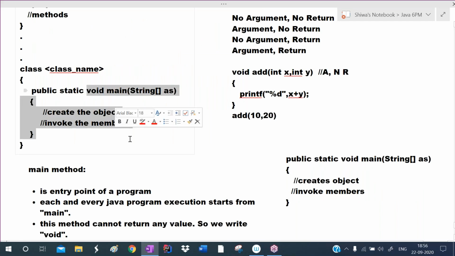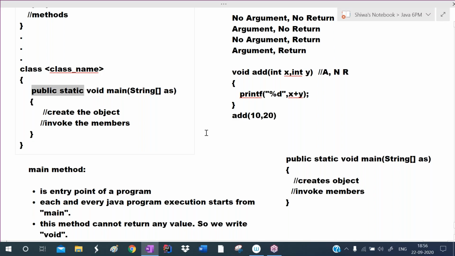This one should be in this order only. Public static, you can change the order. Public static, or you can write static public, no problem at all. So this is about the main method.